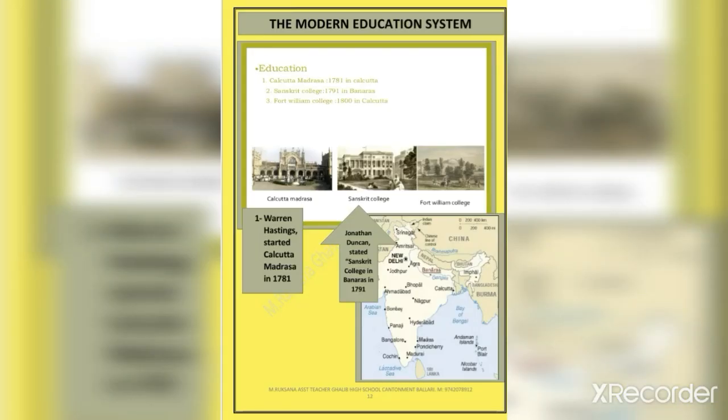Our next topic is the modern education system. The traditional education of Indians was in practice continuously. Certain changes occurred in the traditional education system during the rule of Muslim kings during the Middle Ages. Later, new changes occurred during the British rule in the 18th century.